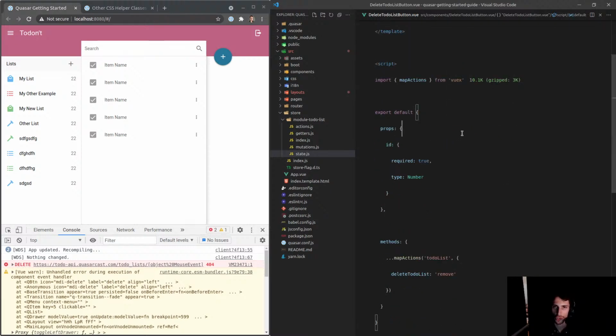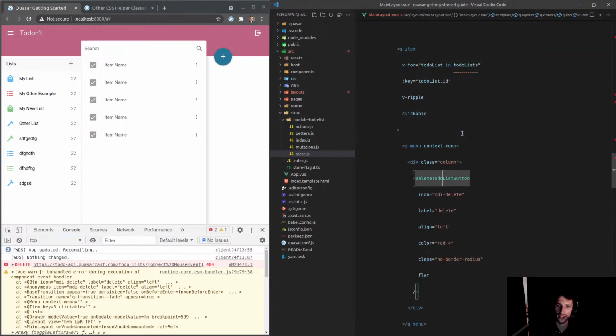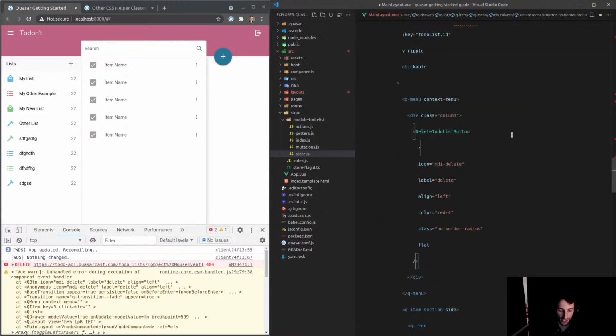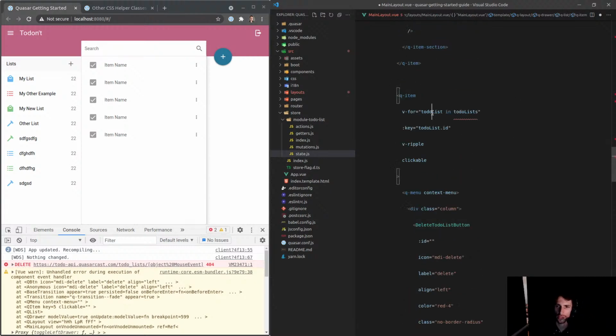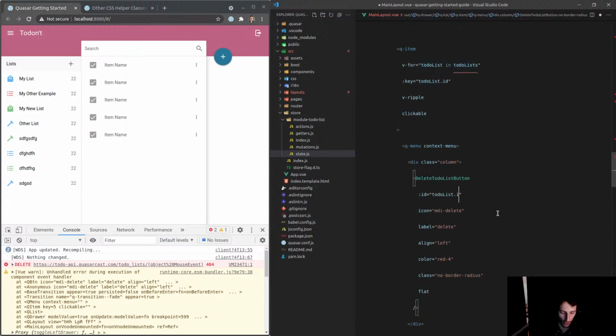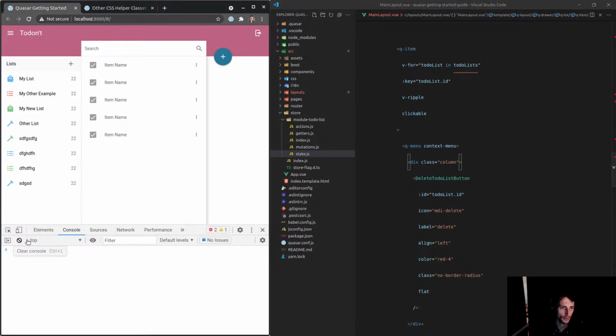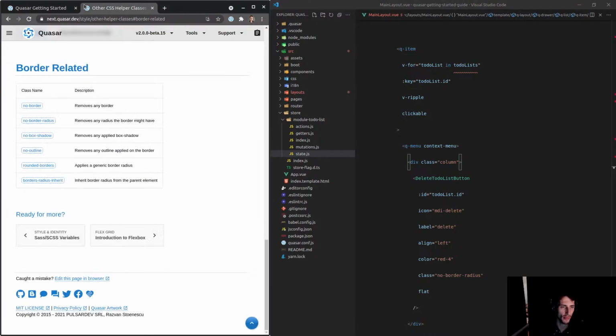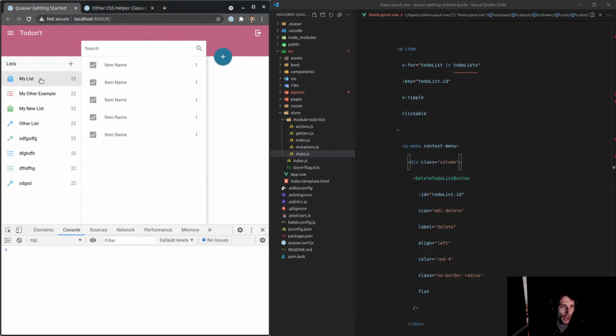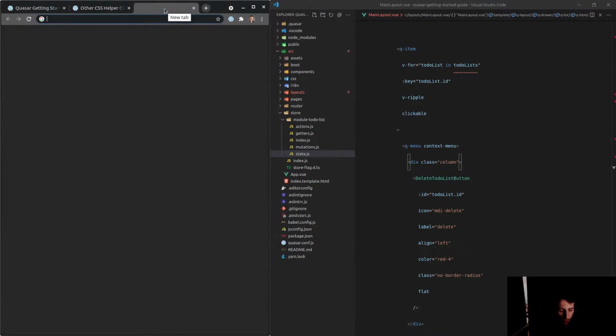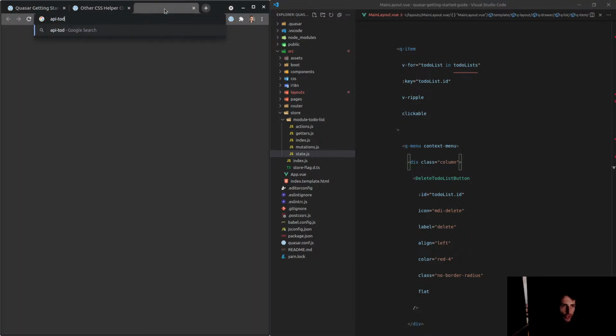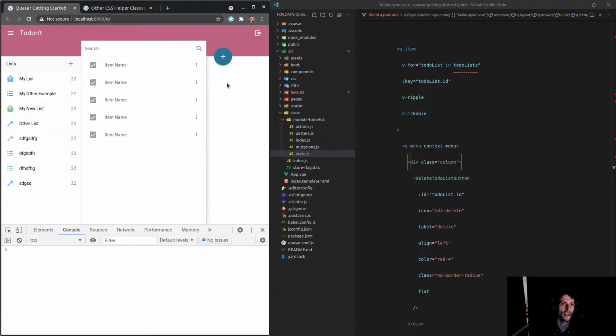Next thing I want to do is make sure we're actually passing that through. So if we go to main layout, we want to make sure we've got the ID here, and that should be easy to set because it will be sitting on that to-do list.ID. Am I using UUIDs? I can't even remember. How can I test this? Let's go to to-do-API. Yep, there it is. Yeah, no, the ID is just a number. Sweet. So let's refresh the page here. My list, delete.